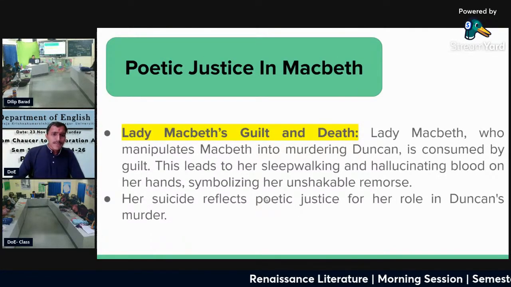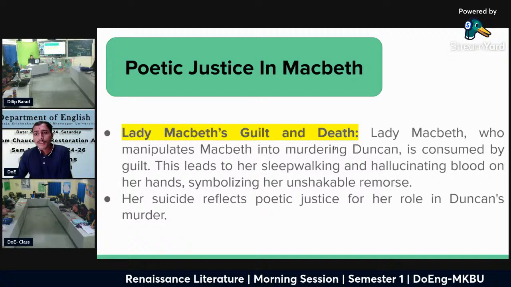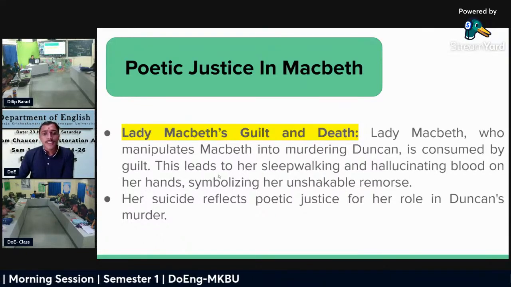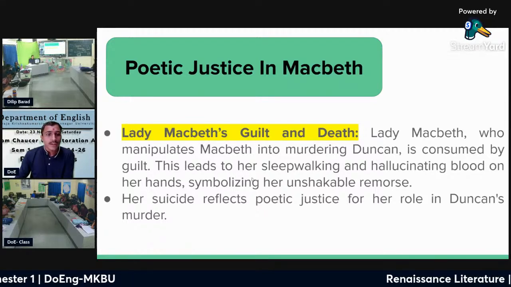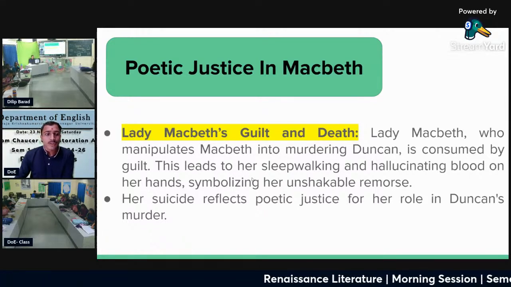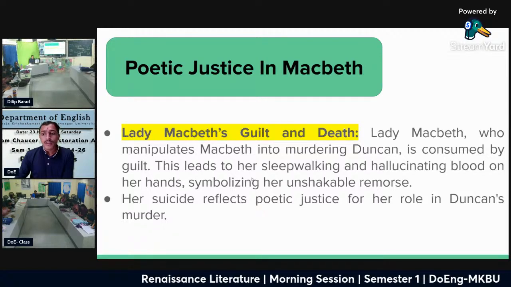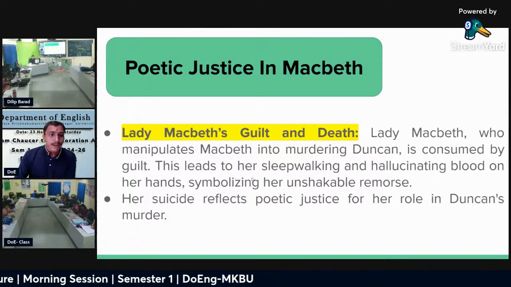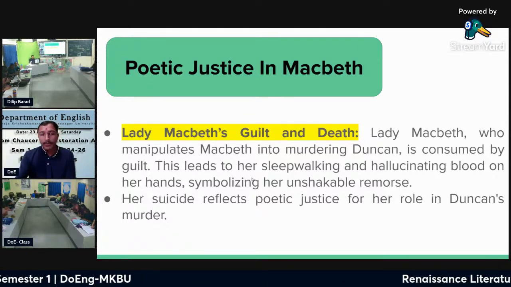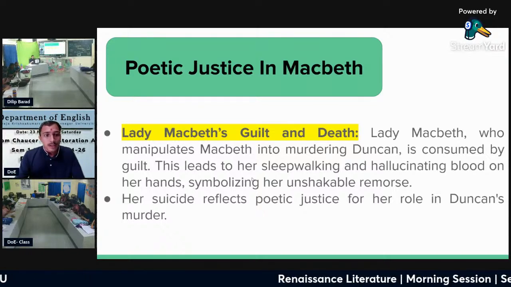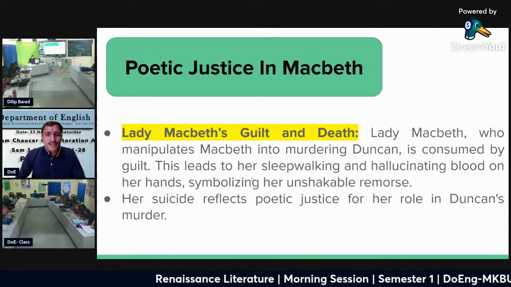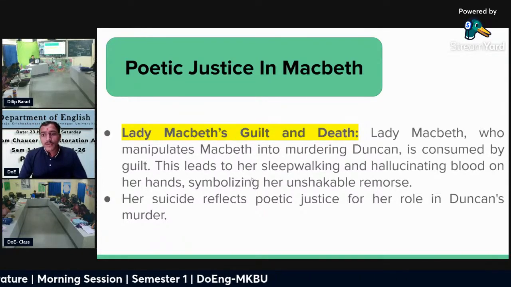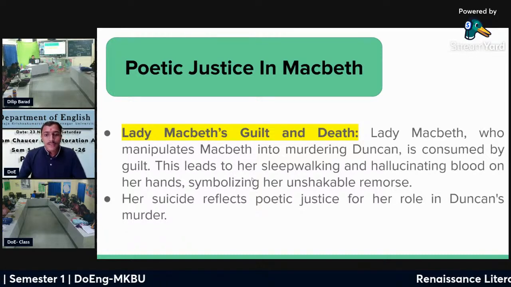Second is Lady Macbeth's guilt and death. Lady Macbeth, who manipulates Macbeth into murdering Duncan, is consumed by guilt. This leads to her sleepwalking and hallucinating blood on her hand, symbolizing her unshakable remorse. Her suicide reflects poetic justice for her role in Duncan's murder. As we know, in the play Macbeth, Lady Macbeth pushes Macbeth to kill Duncan, and after she realizes her own guilt, she gets punishment as sleepwalking and hallucination, and after that she commits suicide. So here we see the poetic justice.